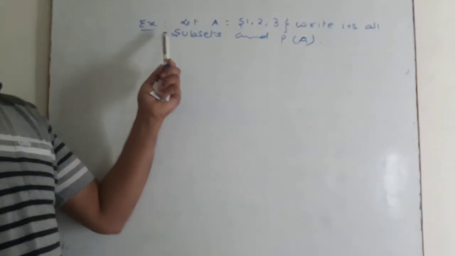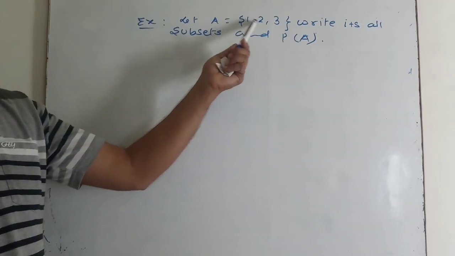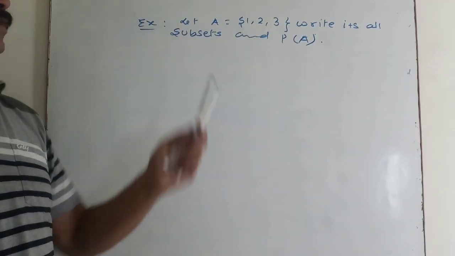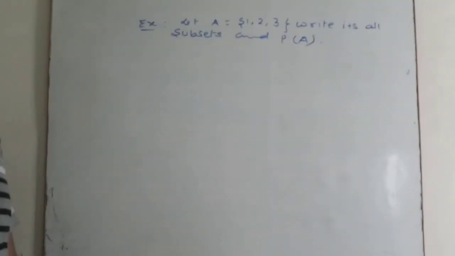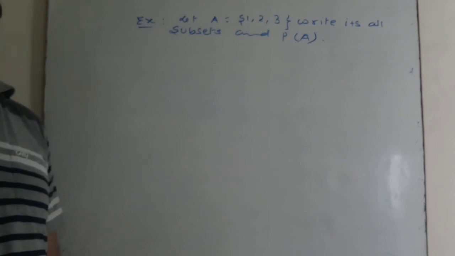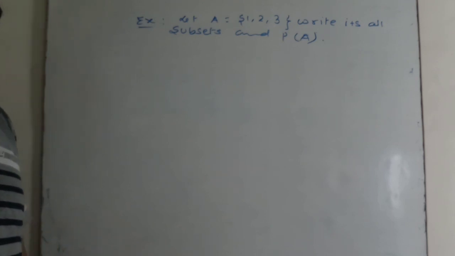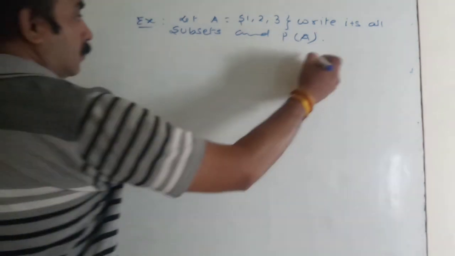Now we have taken another question. Let A be the set {1, 2, 3}. Write all its subsets and its power set. As we know, every finite set having n elements has 2 to the power n subsets, and its power set also has 2 to the power n elements.